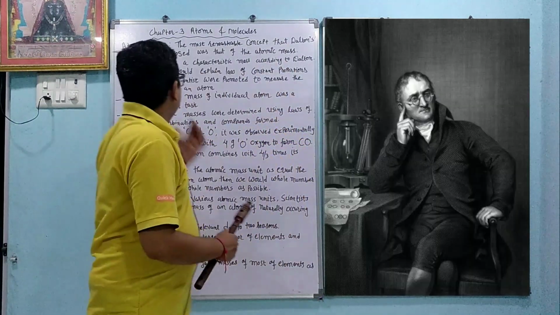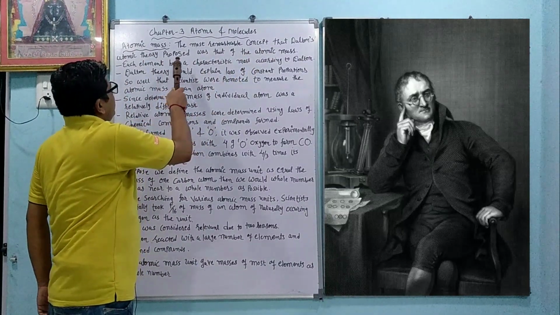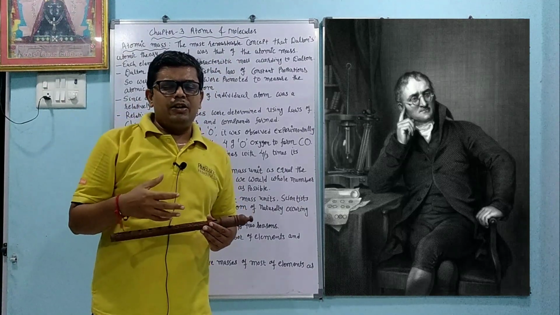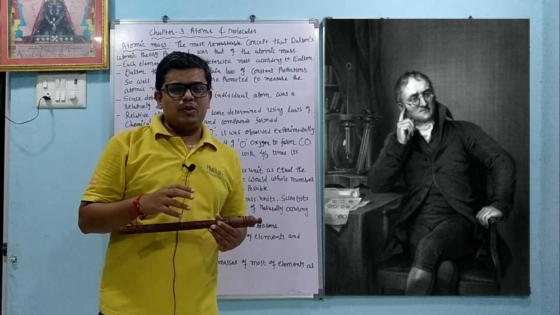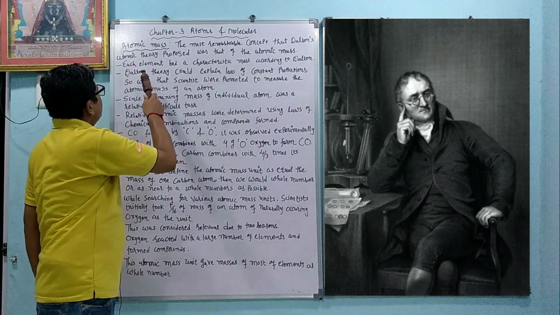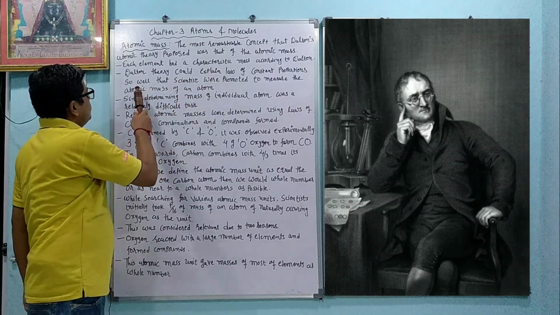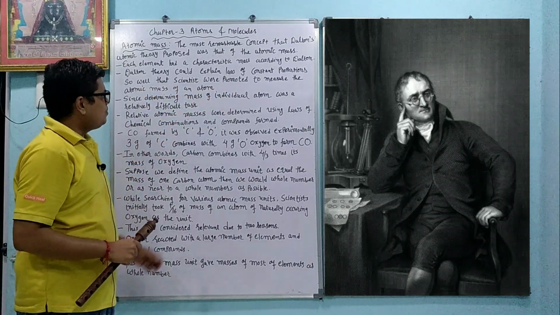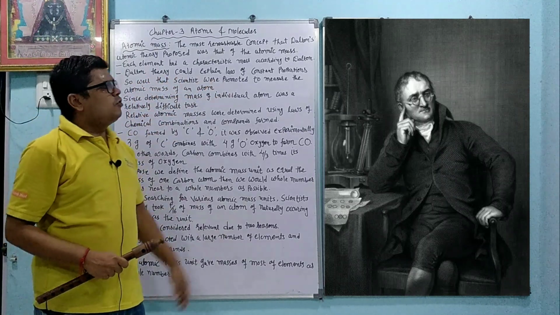Atomic mass: the most remarkable concept that Dalton atomic theory proposed was the atomic mass. According to the Dalton theory, the last part of the matter is called what? Atom. So atomic mass is most important. Each element had a characteristic mass according to the Dalton theory. Dalton theory could explain the law of constant proportion so well that scientists were prompted to measure the atomic mass of an atom. So dear student, we learned about the Dalton theory, and it could explain the law of constant proportion.